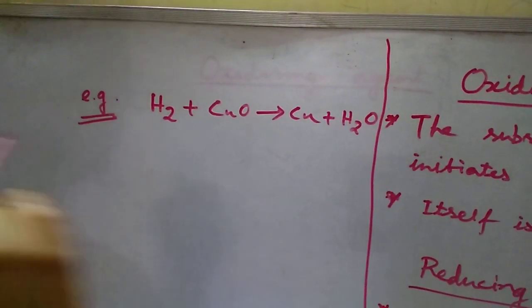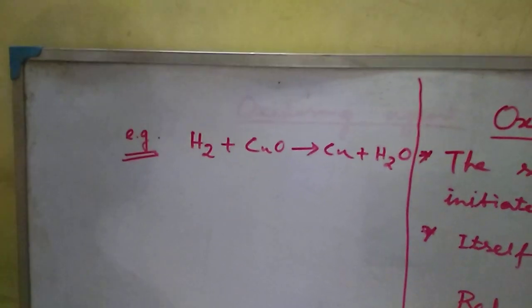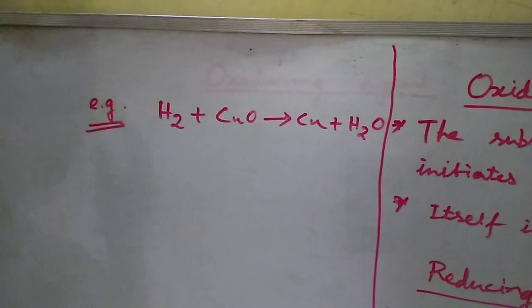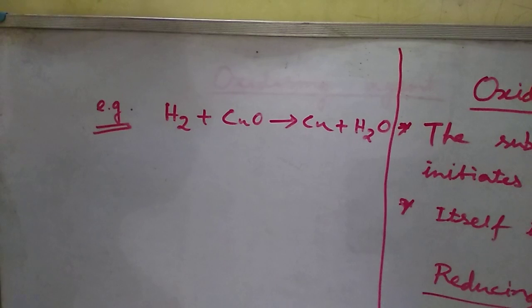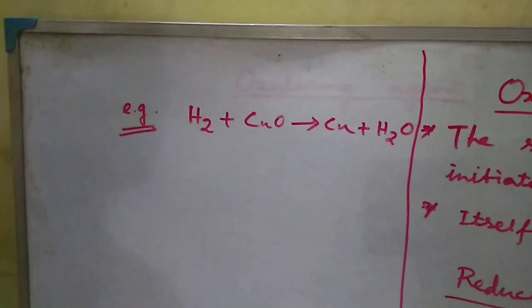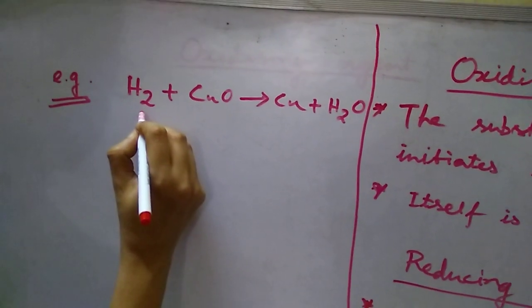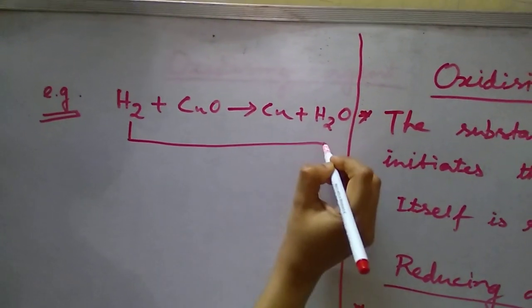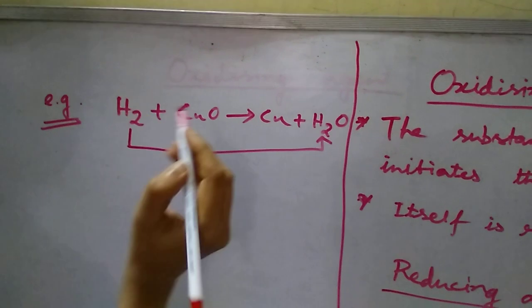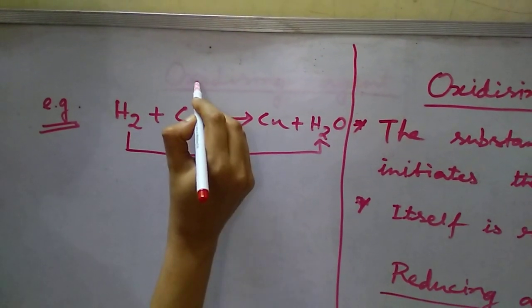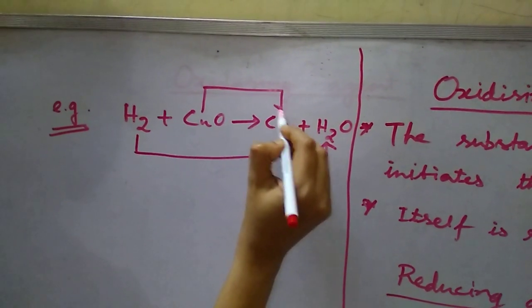First we will identify which is the oxidation process and which is the reduction process. We have already learned the criteria of oxidation and reduction, so let us find out. First, two partial reactions we will find out. One is hydrogen is converted to water, that is one partial reaction. Another one is copper oxide is converted to copper.